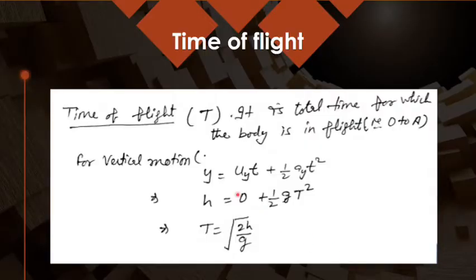If you have to find the time of flight, capital T, it is the total time for which the body is in flight, as I have explained. So you have to use the second equation, again in the component form: y equals uy t plus half ay t square. You put the value of y as h, uy is 0, ay is small g. So you get the expression for t, which equals square root of 2h upon g. So you should be able to derive the expression for the time of flight.